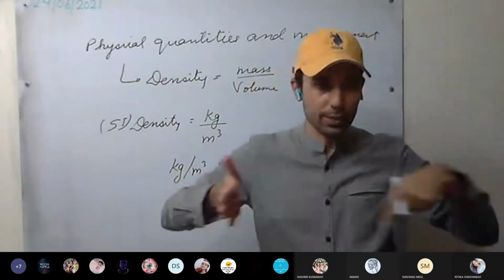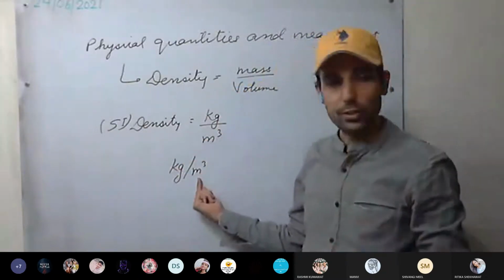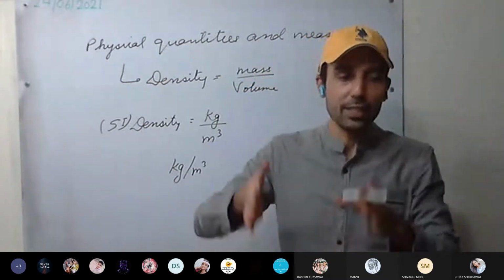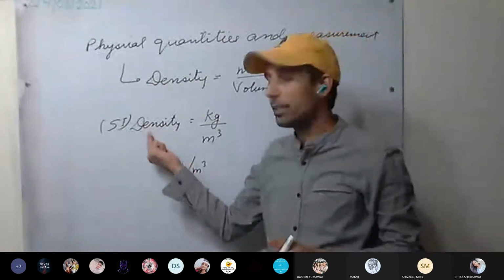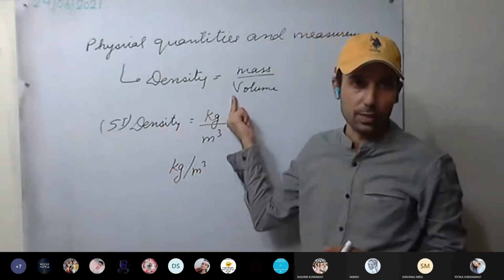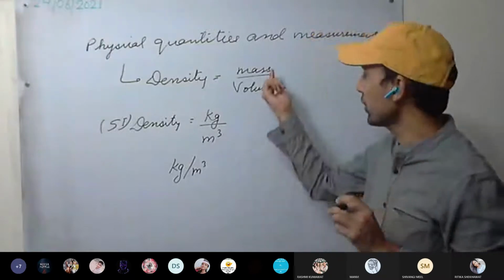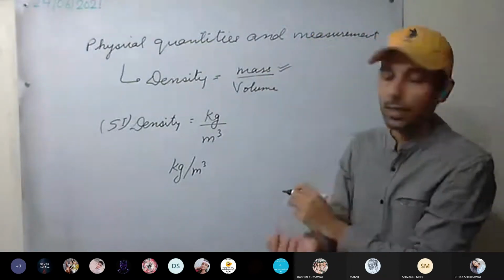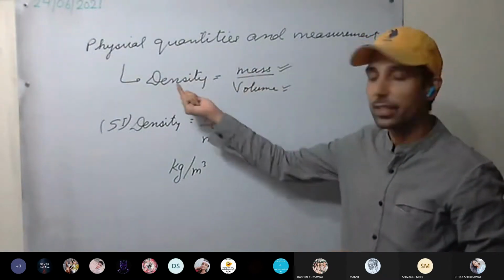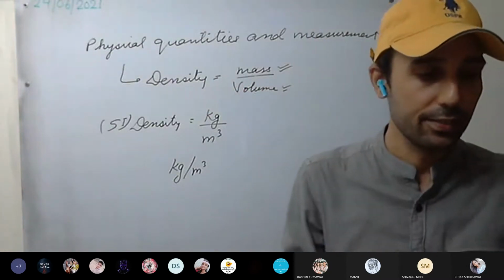Take a cube of 1 meter, 1 meter, 1 meter. That is meter cube. How much mass of that particular substance is contained in this much volume will give us the density of that substance. It is mass per unit volume. So to calculate the density of any substance, first we calculate its mass, then we calculate its volume, and then we divide mass by volume, and that gives us the density of that substance. This is clear, how we define density.